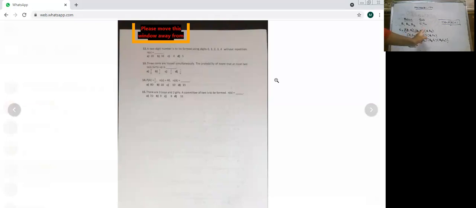So you will not take these 4: B1 B2, B2 B3, B1 B3 and G1 G2. So you will take the remaining 6. They may ask you, the committee contains all boys. So 1, 2, and 3. Okay. For all boys, you will have 1, 2, and 3.